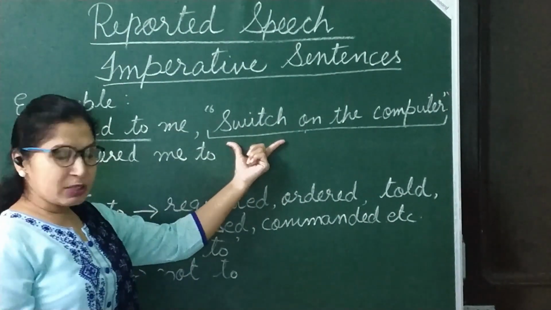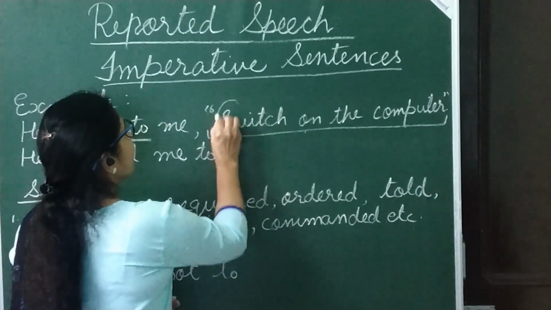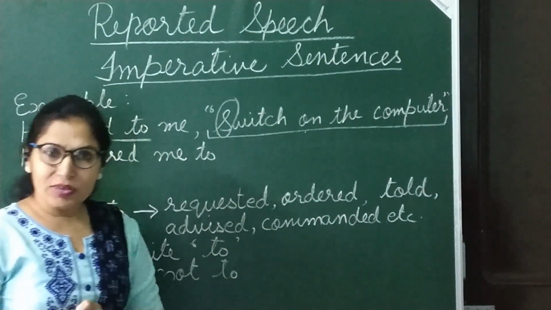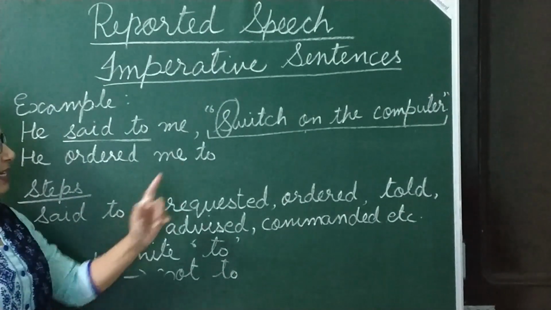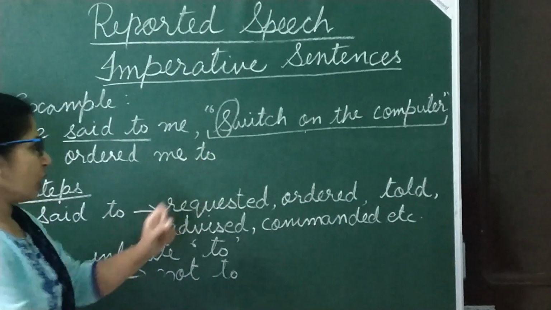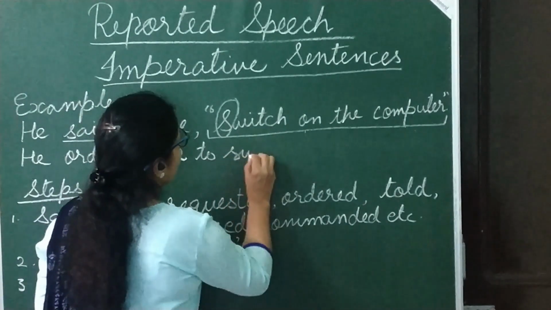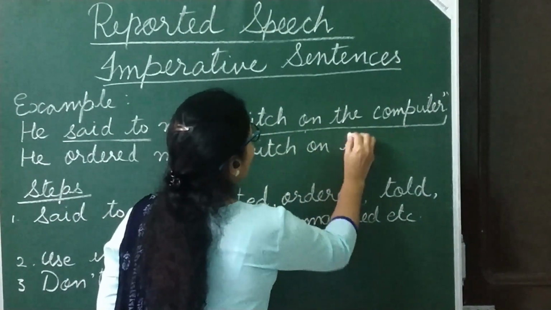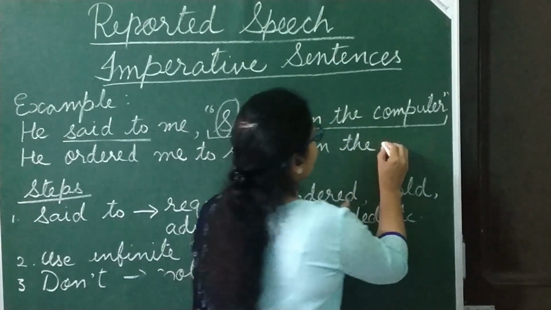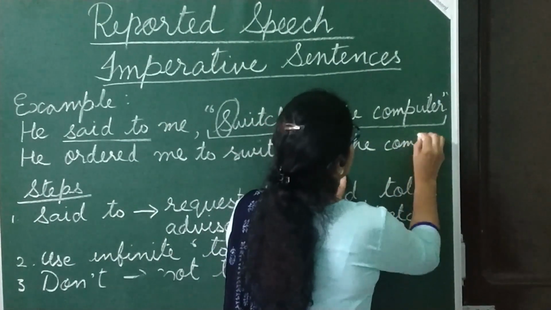In reported speech, this first letter is always capital. But when we change this into indirect speech, this will become small. To switch on the computer.